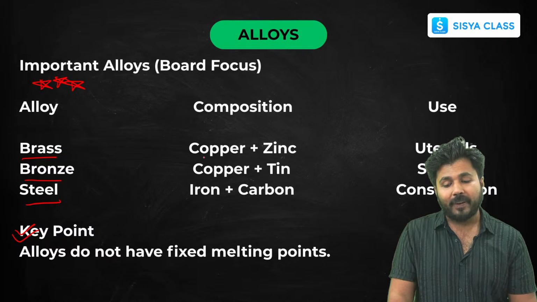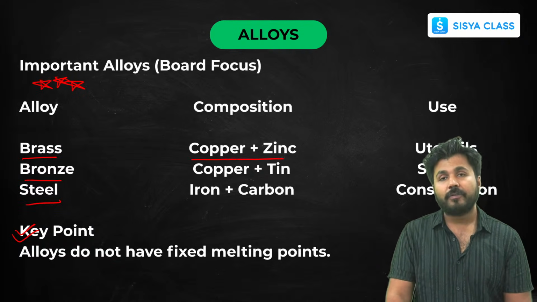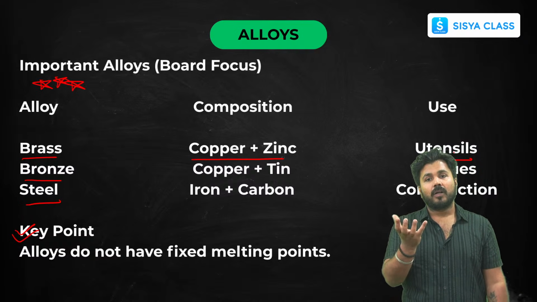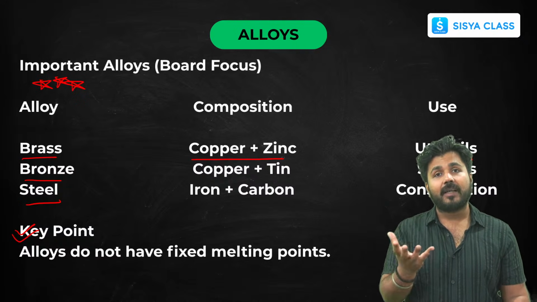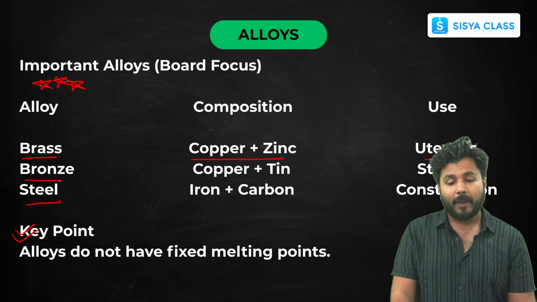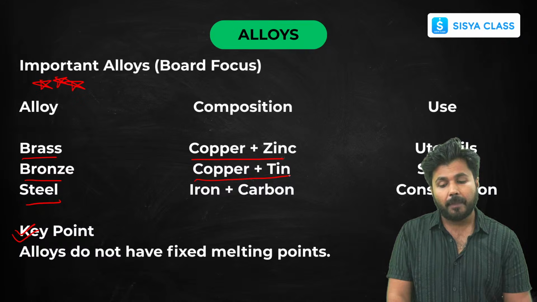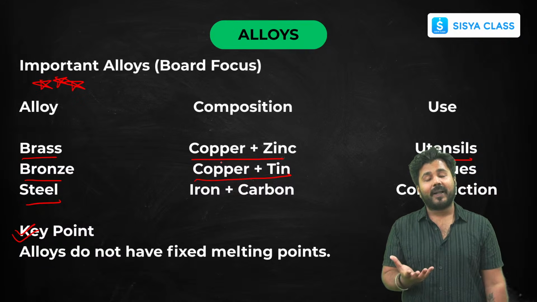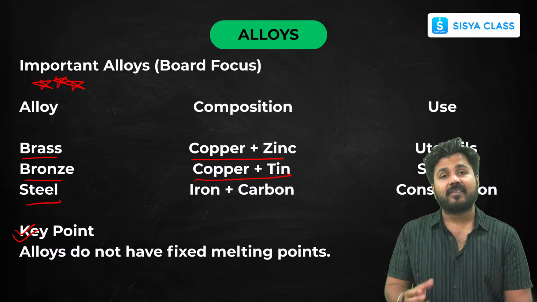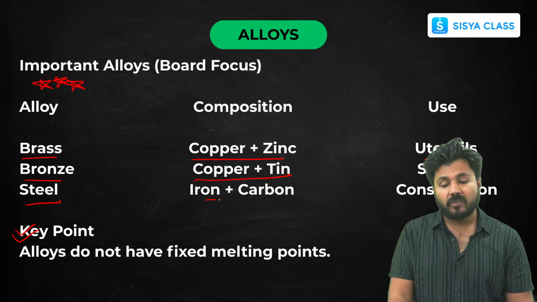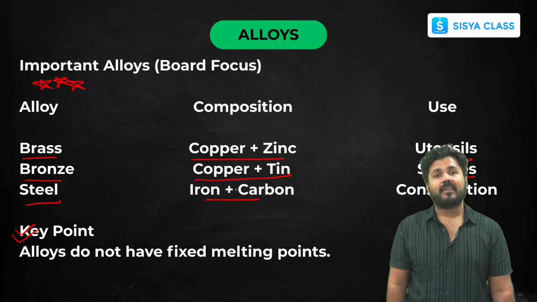So brass: copper and zinc. Utensils, you have seen the brown colored brass, the mixture of copper and zinc, in utensils. It is used most probably in Asia. Bronze, you have seen the bronze medal, it is made up of copper and tin and it is used in making statues and some medals also. And you have seen steel. Just now I gave the example of stainless steel.